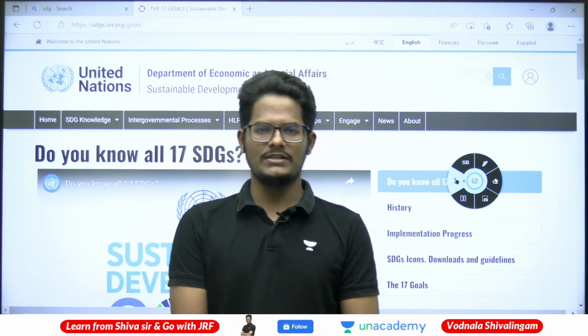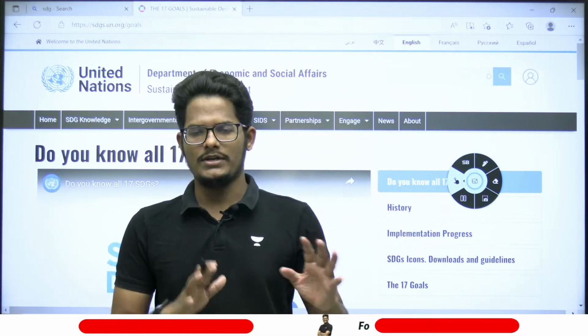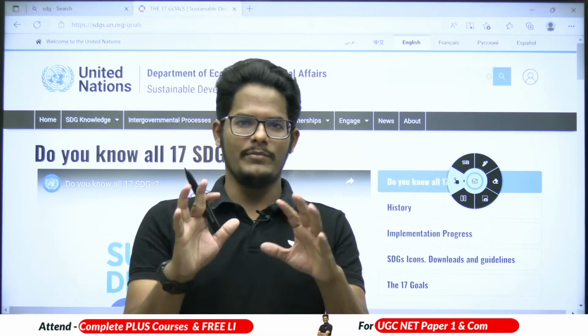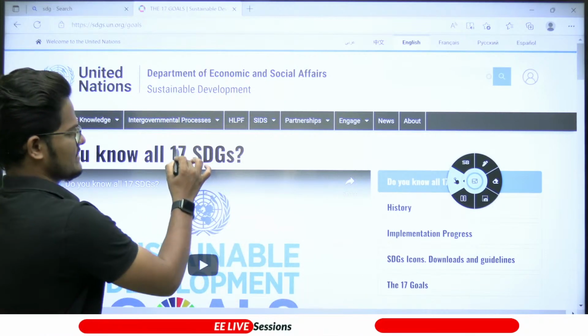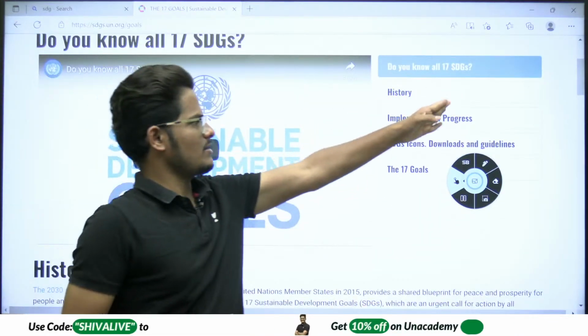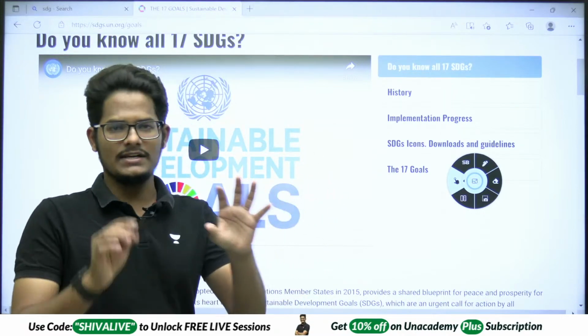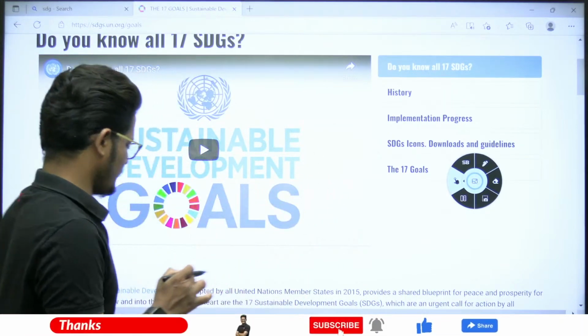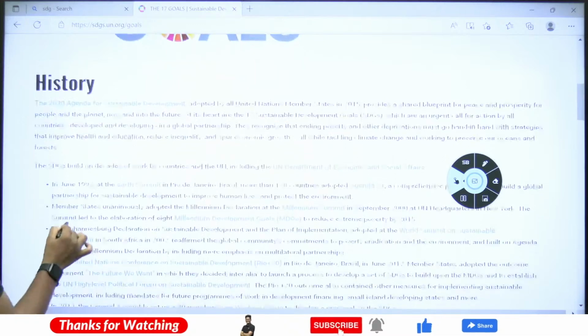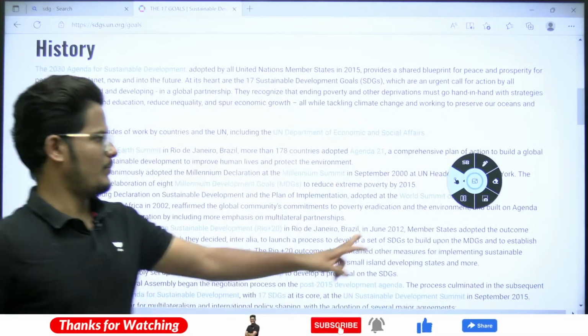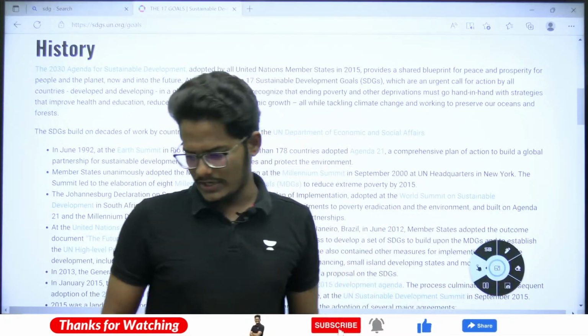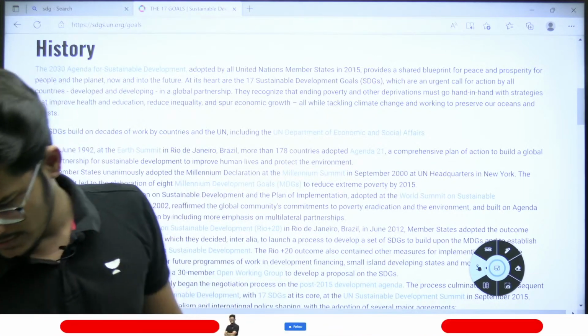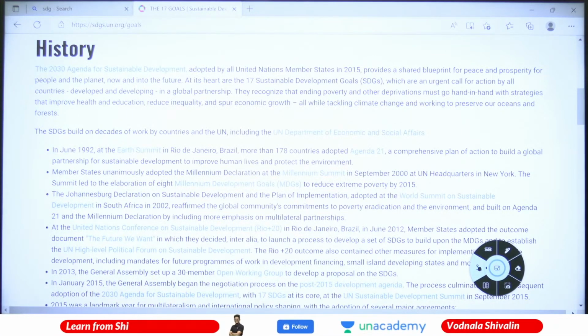Mainly I wanted to cover this SDG only, so that we can complete the main important points, not only SDG targets and all, but also the history of the SDG and the implementation progress, and more important information that is there in this history. We can get direct authentic information if we cover this whole website's data.